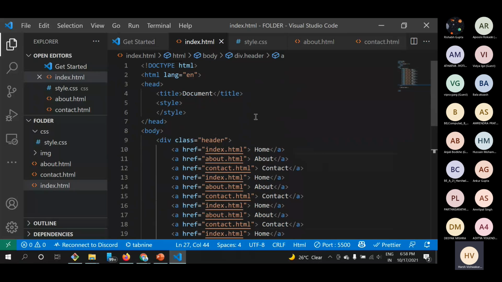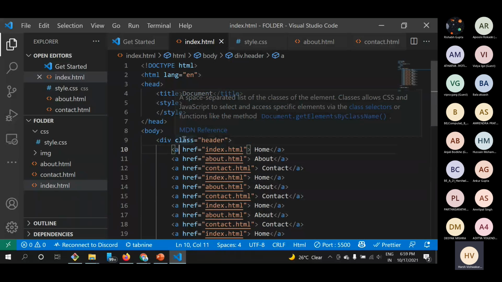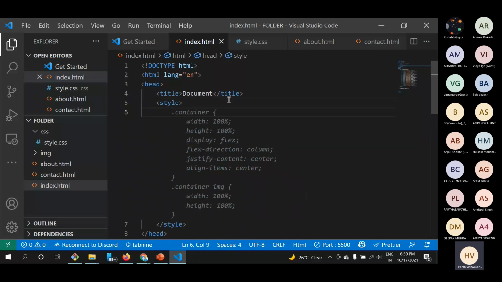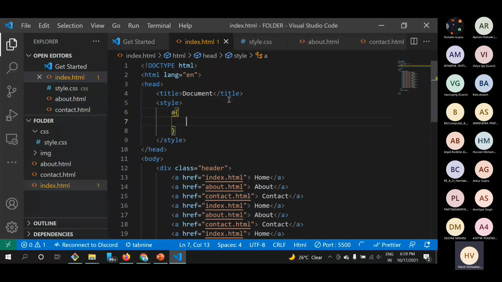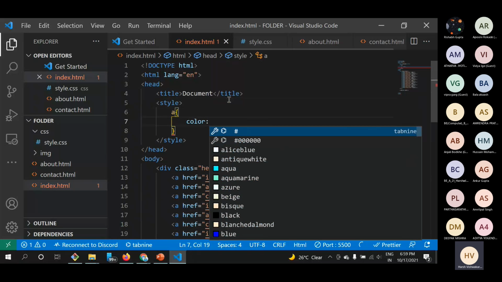If I want to change them, I have to give them a class one by one to all. I know there are some shortcuts to do this using code or any text editor, but manually we have to give them to each and every element. So if I just want to select these anchor tags and change their properties, let's have a look. If I give the anchor tag some properties directly,